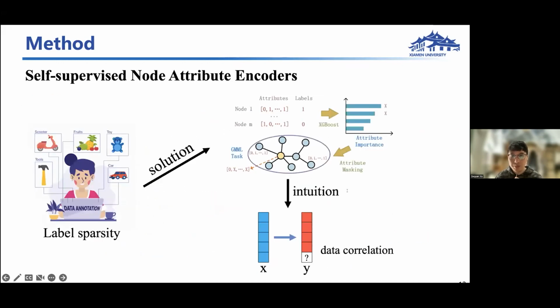And besides, label sparsity is a common challenge in anomaly detection tasks since human labeling is time-consuming and difficult. Therefore, we further design a self-supervised node attribute encoder to alleviate this challenge. The intuition is to use node attributes as the attribute-level supervision to alleviate the reliance on the label-level supervision.